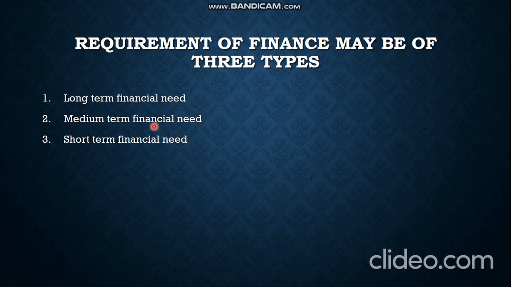And the third and last one is short-term financial need. This includes the money that will be required in less than 1 year, 0 to 1 year. This money is for some kind of expense that you have not predicted. There will be some money that you will require that is unexpected. You have not planned, but something happens and you will require money. Those are included in short-term financial need. So these are the three types into which you can classify financial needs.